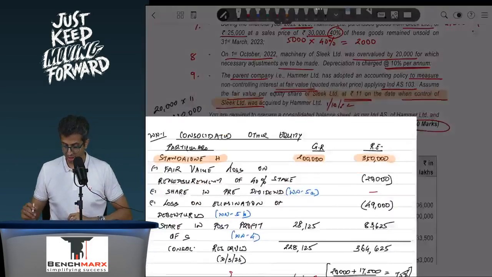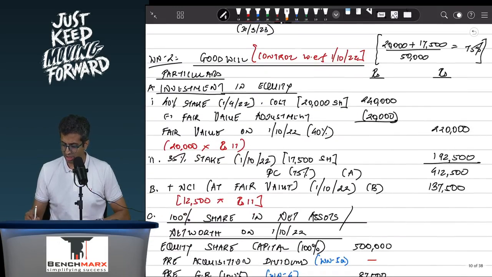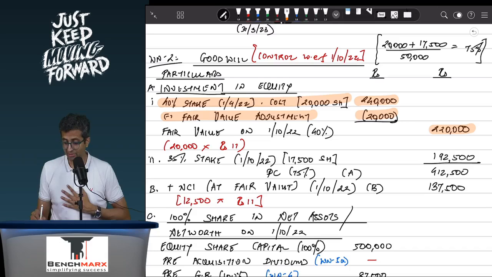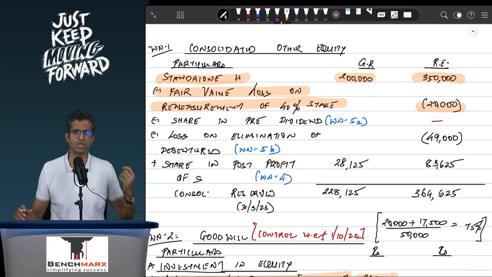So over here, you will have a slightly new adjustment where you will take the 2,40,000 of investment, that is a 40% stake. From that, subtract the fair value loss, and hence you will get 2,20,000. This is the fair value on 1st October for the 40% stake. The second effect would go against the profit and loss. So this is fair value loss of 20,000 to be reduced from the profit and loss. Now this is to the extent of 40% stake.